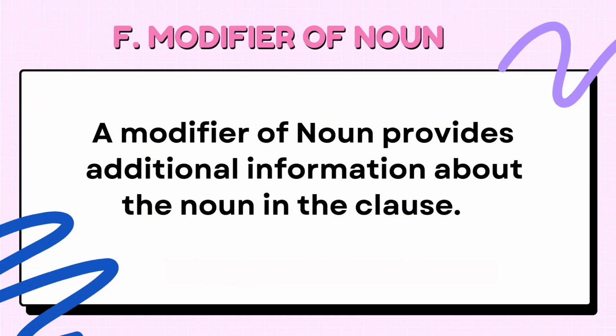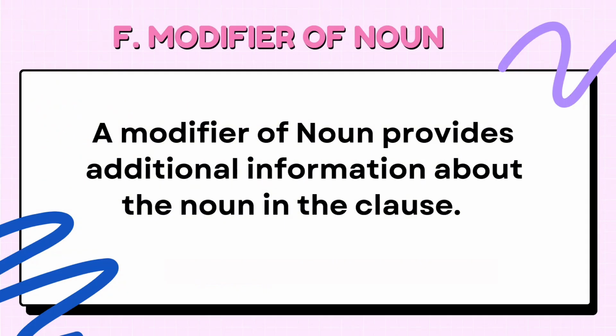So the next function we have is modifier of noun. From the word itself, it's very easy to understand. Here, the function of the non-finite clause is to modify the noun. Just like in the previous function, to infinitives, ing participles and en participles can serve as a modifier of a noun.